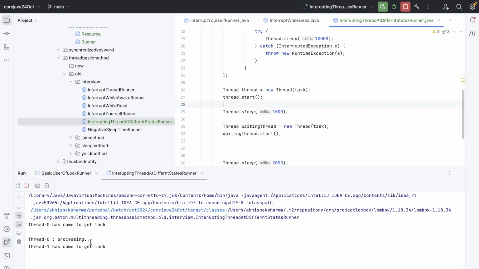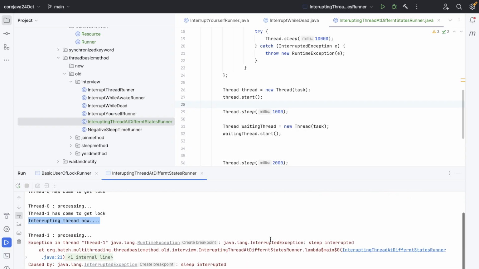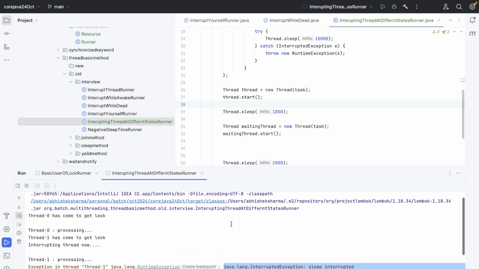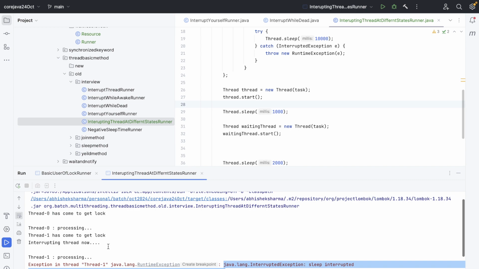Thread 0 has come to get the lock. Thread 0 is processing. Thread 1 is waiting, right? And I have interrupted thread 1 already. And then thread 1 started processing, and then thread 1 got interrupted. Okay, it was trying to interrupt at this.